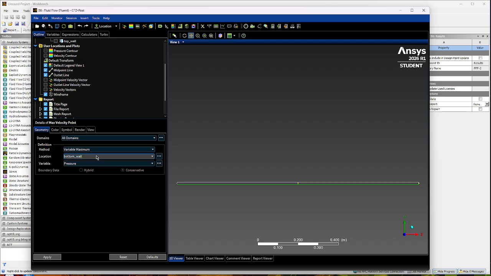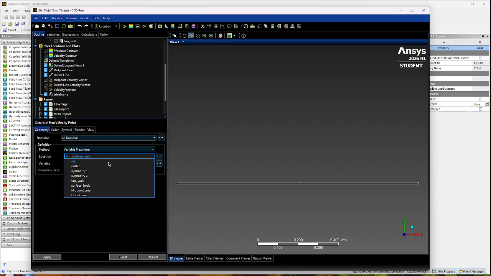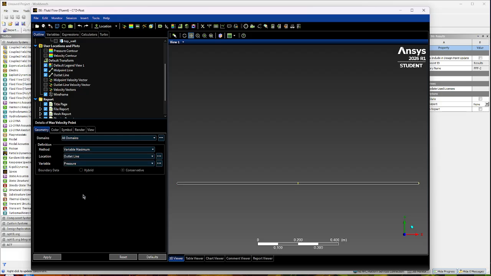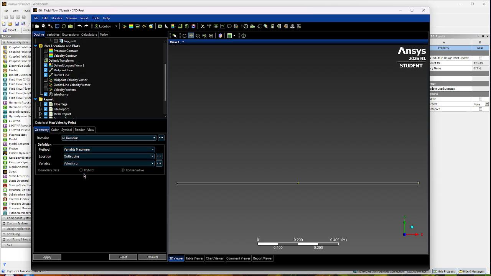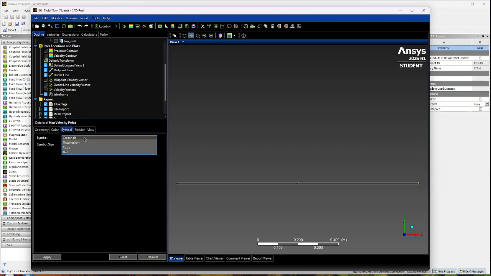I'm going to do variable maximum. This is how we find that max height. We're going to do outlet line, maximum velocity line. We're going to do velocity u. This is important. So velocity u. And symbol, we're going to do ball.